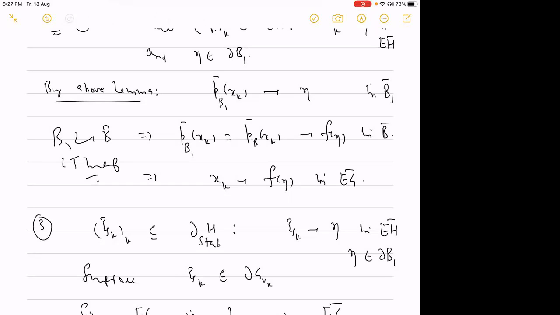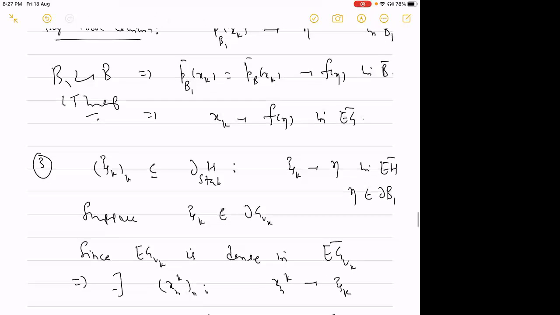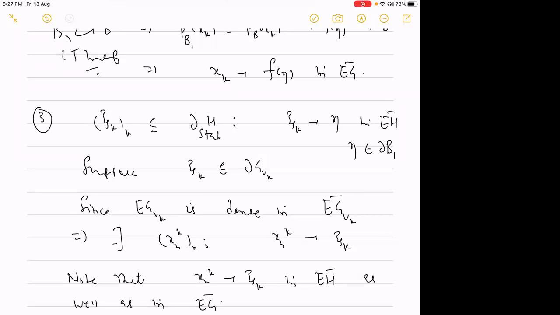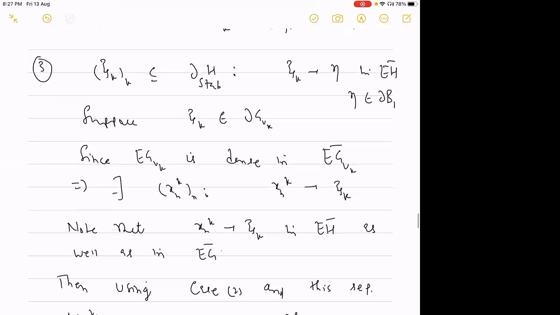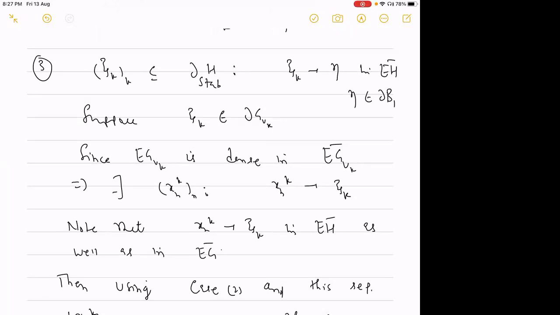The next case: now you are taking a sequence J_k in the boundary of the stab, del stab H, such that J_k is converging to eta in EH bar, and eta is some point in the boundary of the Bass-Serre tree. Since J_k is coming from the stab boundary, all the J_k will belong to some del GV_k.